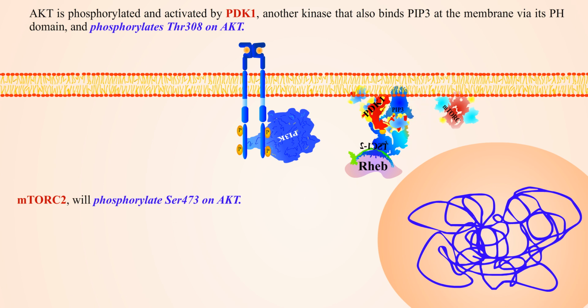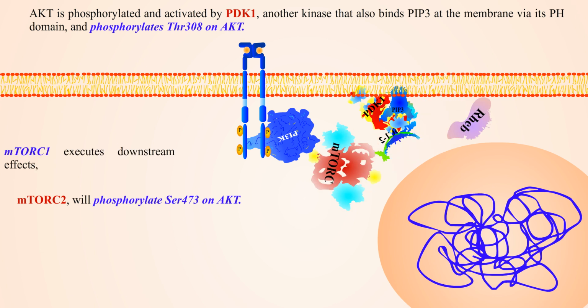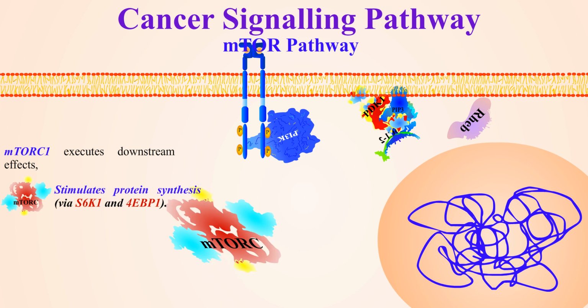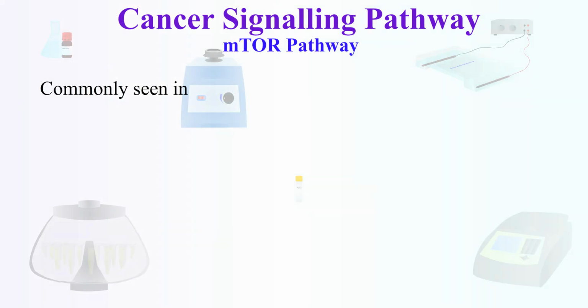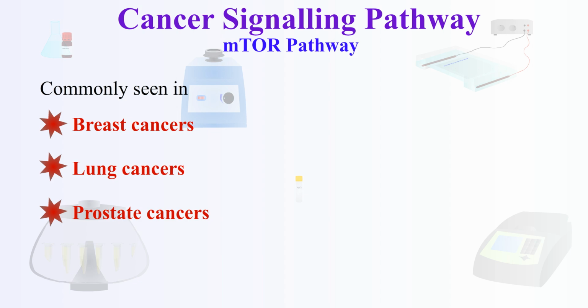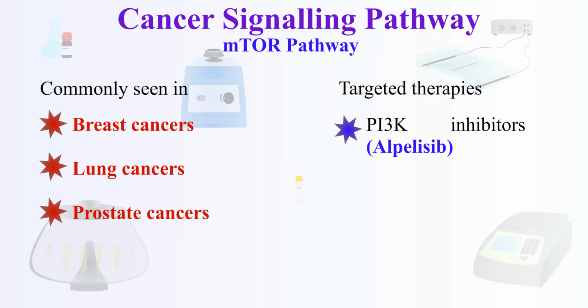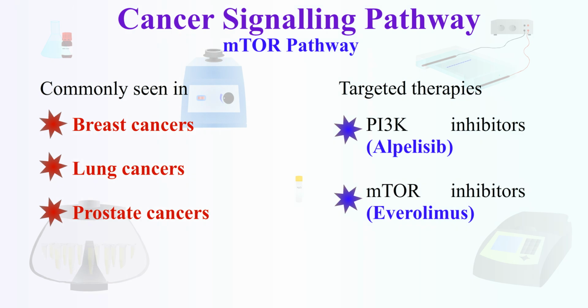Active AKT acts on TSC2 of the TSC1/2 complex, which normally inhibits Rheb, a small GTPase that activates mTORC1. mTORC1 executes downstream effects, stimulates protein synthesis via S6K1 and 4EBP1, and promotes cell growth, metabolism, and survival. Commonly seen in breast, lung, and prostate cancers. Targeted therapies like PI3K inhibitors and mTOR inhibitors are used.